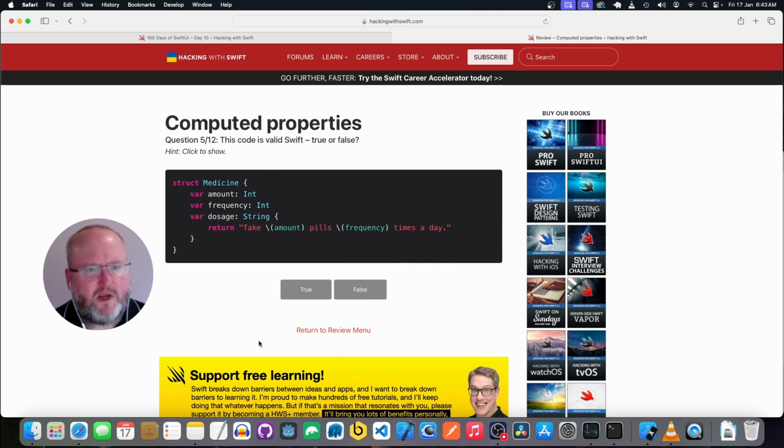Okay, we have a structure medicine, a property amount, which is an integer, and frequency, which is an integer, and computed property dosage, which is a string. And it returns take amount pills frequency times a day. It's using turn. No, that should be right. Yeah, this looks valid.